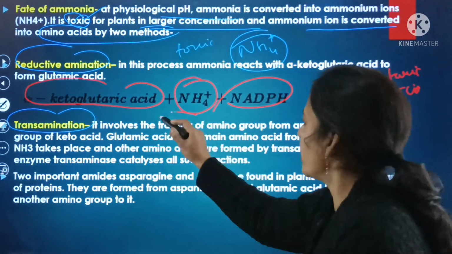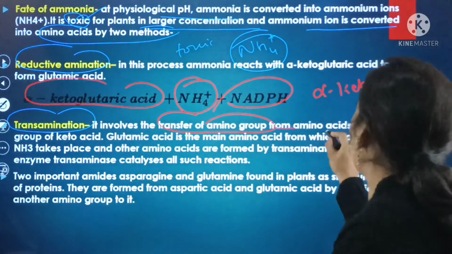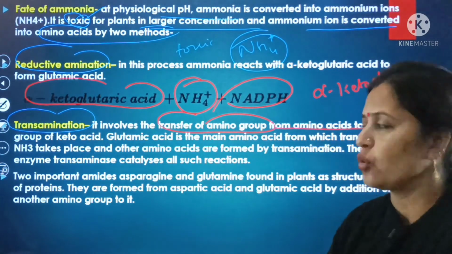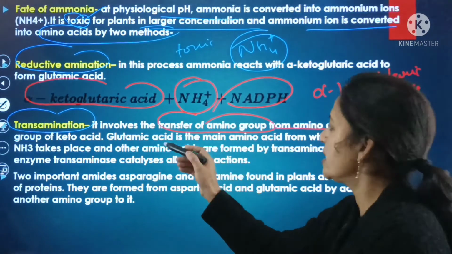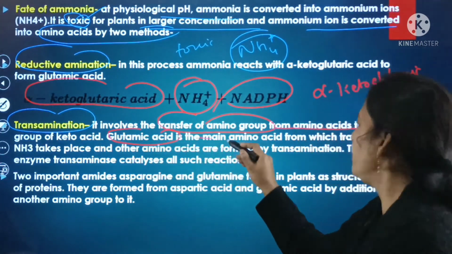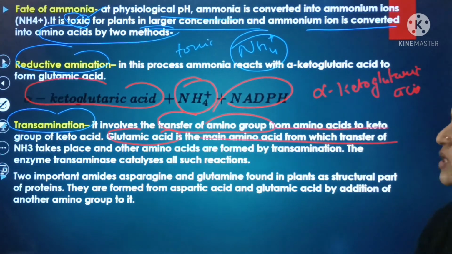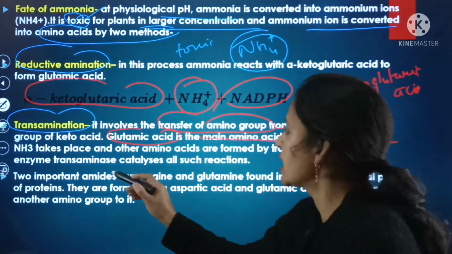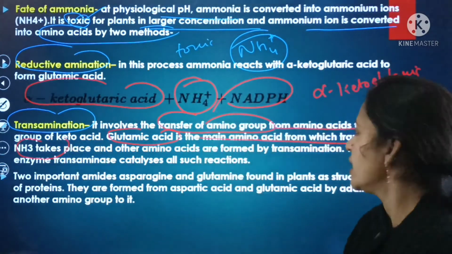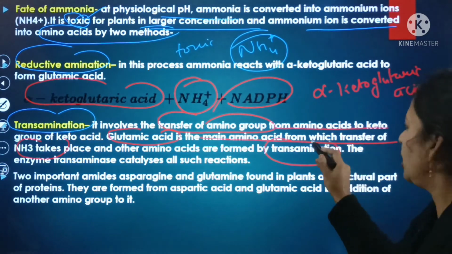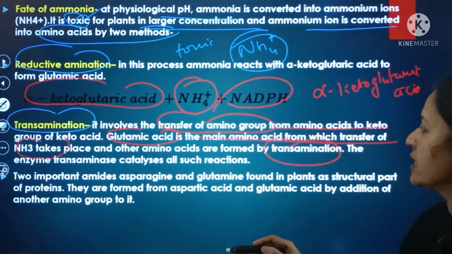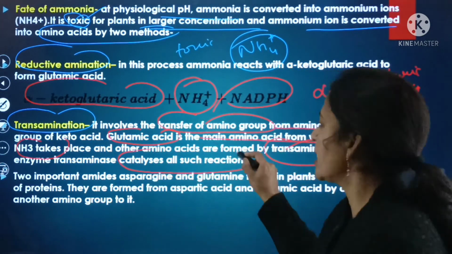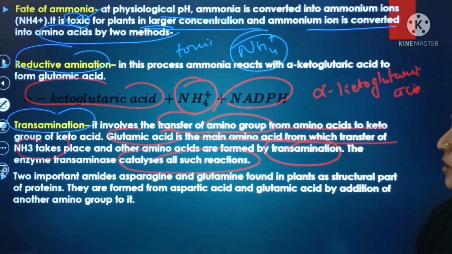Transamination में क्या होगा? It involves the transfer of the amino group from the amino acids to the keto group or keto acids, and glutamic acid is the main amino acid from which the transfer of the amino group takes place, and other amino acids are formed by the transamination. So here the enzyme transaminase catalyzes all such reactions.